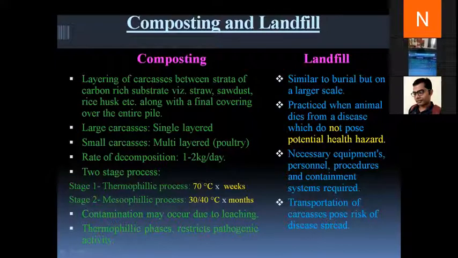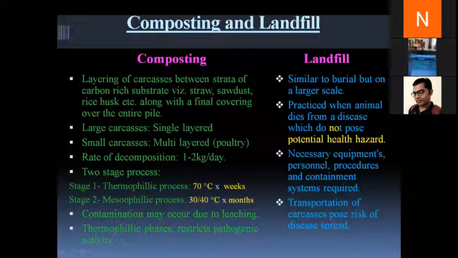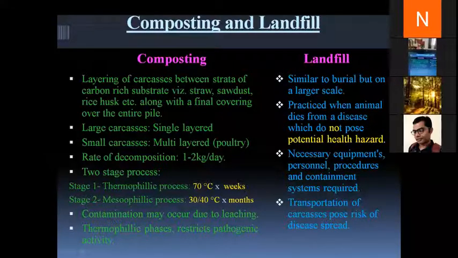Okay. Now, the main part is played by the thermophilic phase, where the internal temperature of the carcass reaches up to 70 degrees centigrade. It is at this phase that the activity of various pathogenic microorganisms gets destroyed. Okay, is this clear? Yes, ma'am. Okay, then moving to the next slide.